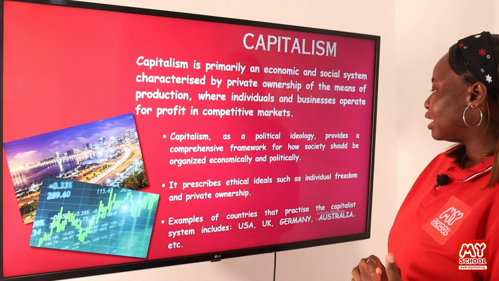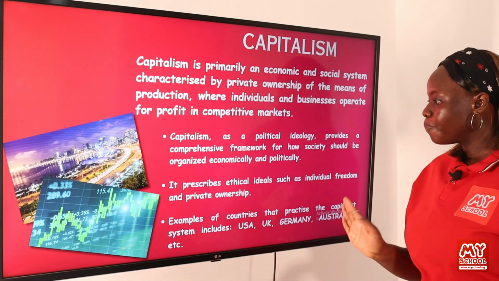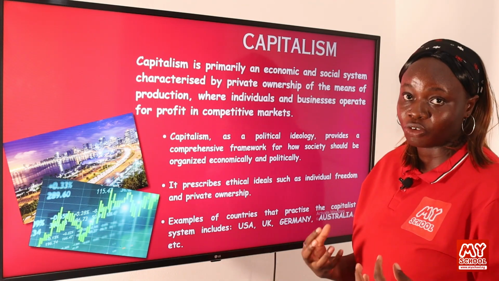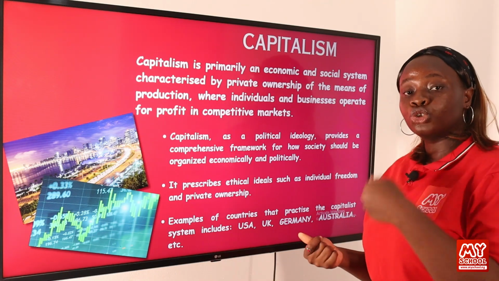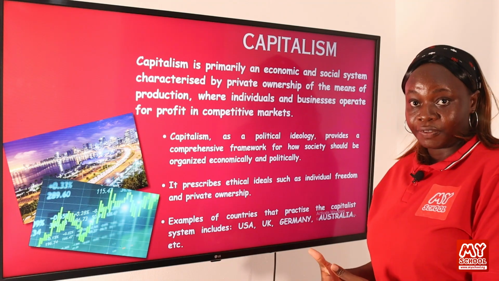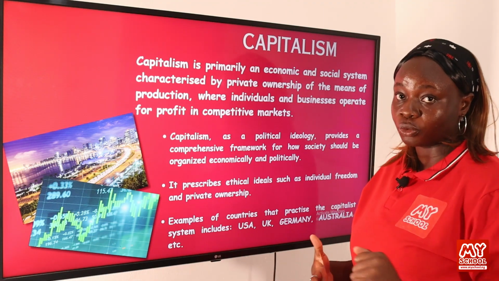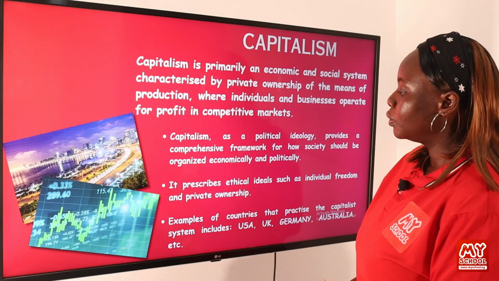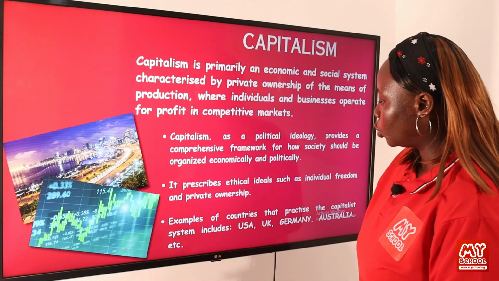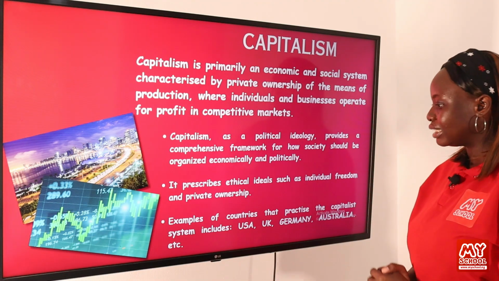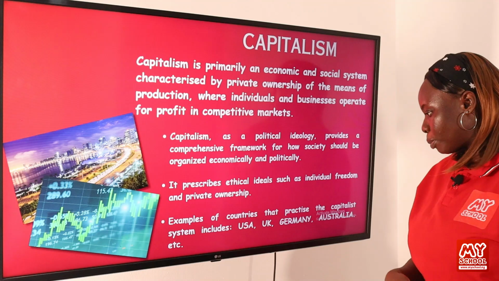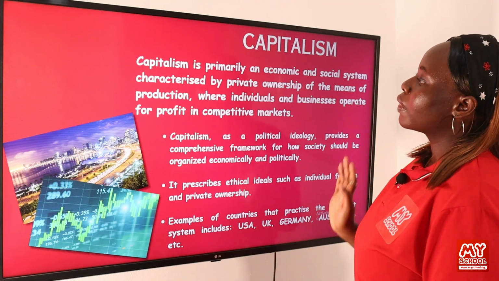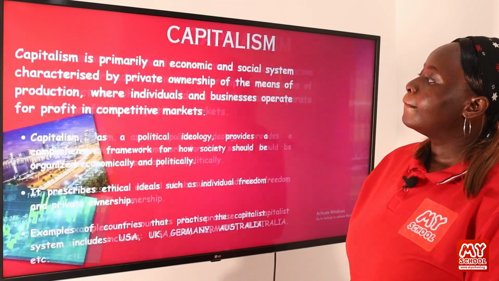So it prescribes ethical ideals such as individual freedom and private ownership. Freedom is a very important feature of capitalism. You should be free to use your money as you see fit, to produce goods and services for those who need them within society. Private ownership is another ideal. Individuals own the means of production. Examples of countries that practice the capitalist system include the United States of America, United Kingdom, Germany, Australia, etc. Now let's move on to the next slide.